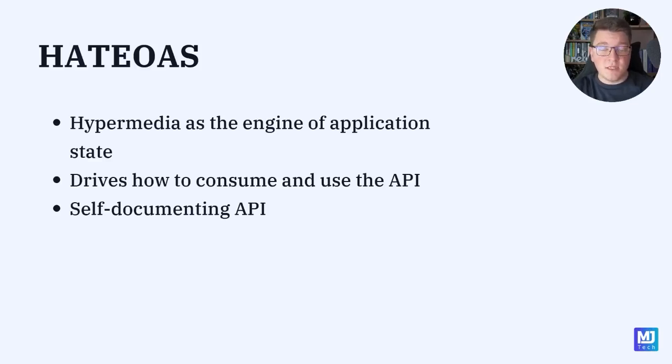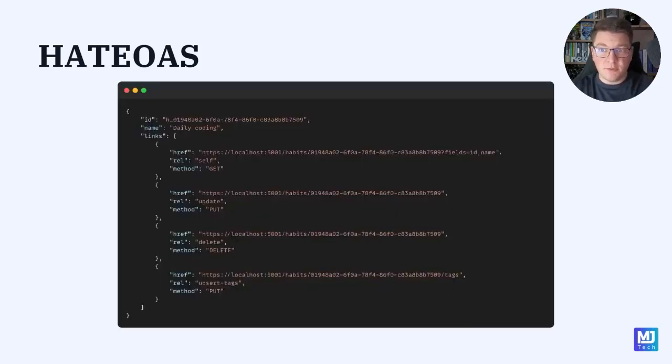given resource. This effectively makes our API self-documenting because the client doesn't need to understand how to structure a request and send it to the server. It can just look at the Hypermedia links and figure out what the available options are. So let me give you an example. Here's what an API response that supports HATEOAS might look like.